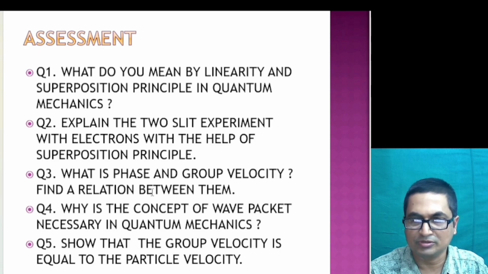What is phase and group velocity? We know phase velocity is the velocity with which the phase of the wave moves, and group velocity means the average velocity of the waves with which the amplitude of the wave moves. Find the relation between them; already you have done it. And then, why is the concept of wave packet necessary in quantum mechanics? Because a single monochromatic train of waves cannot represent a material particle. That's why you need a group of waves or a wave packet, so that group velocity is equal to particle velocity. This is also done here already.